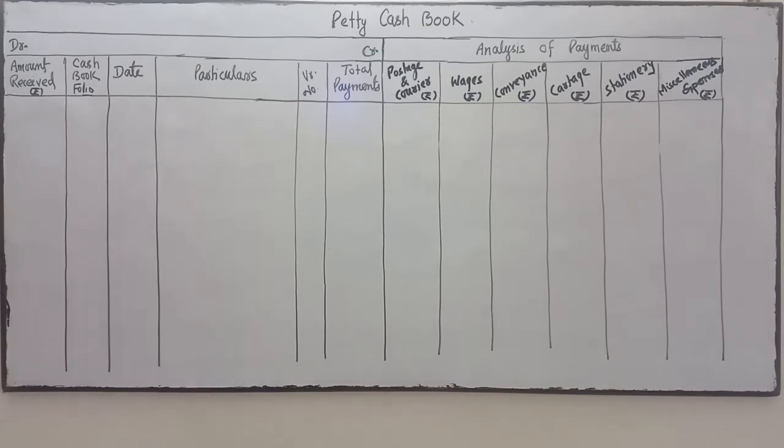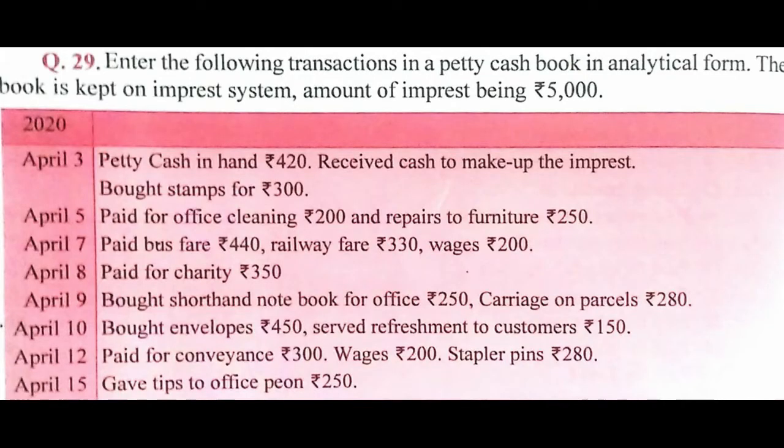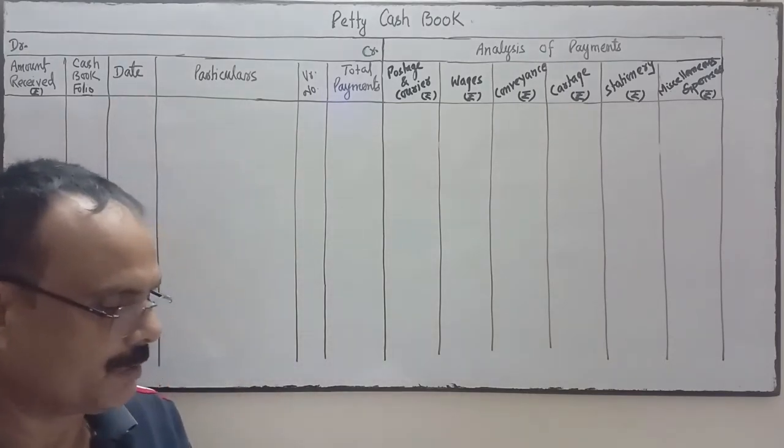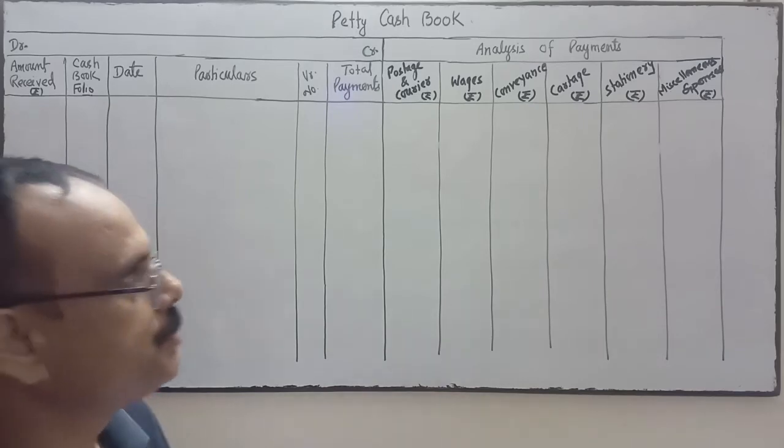Now see one question based on this. The question is: enter the following transactions in a petty cash book in analytical form.